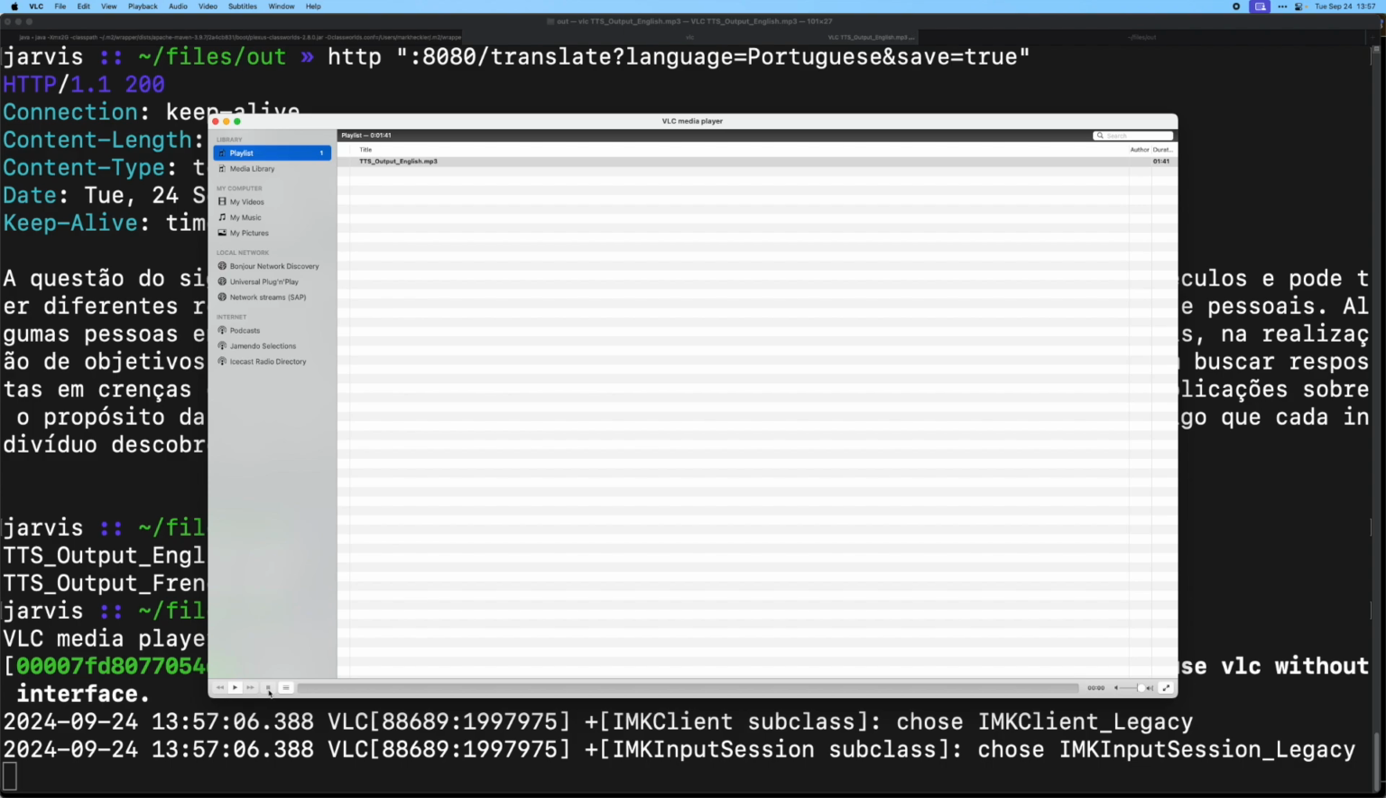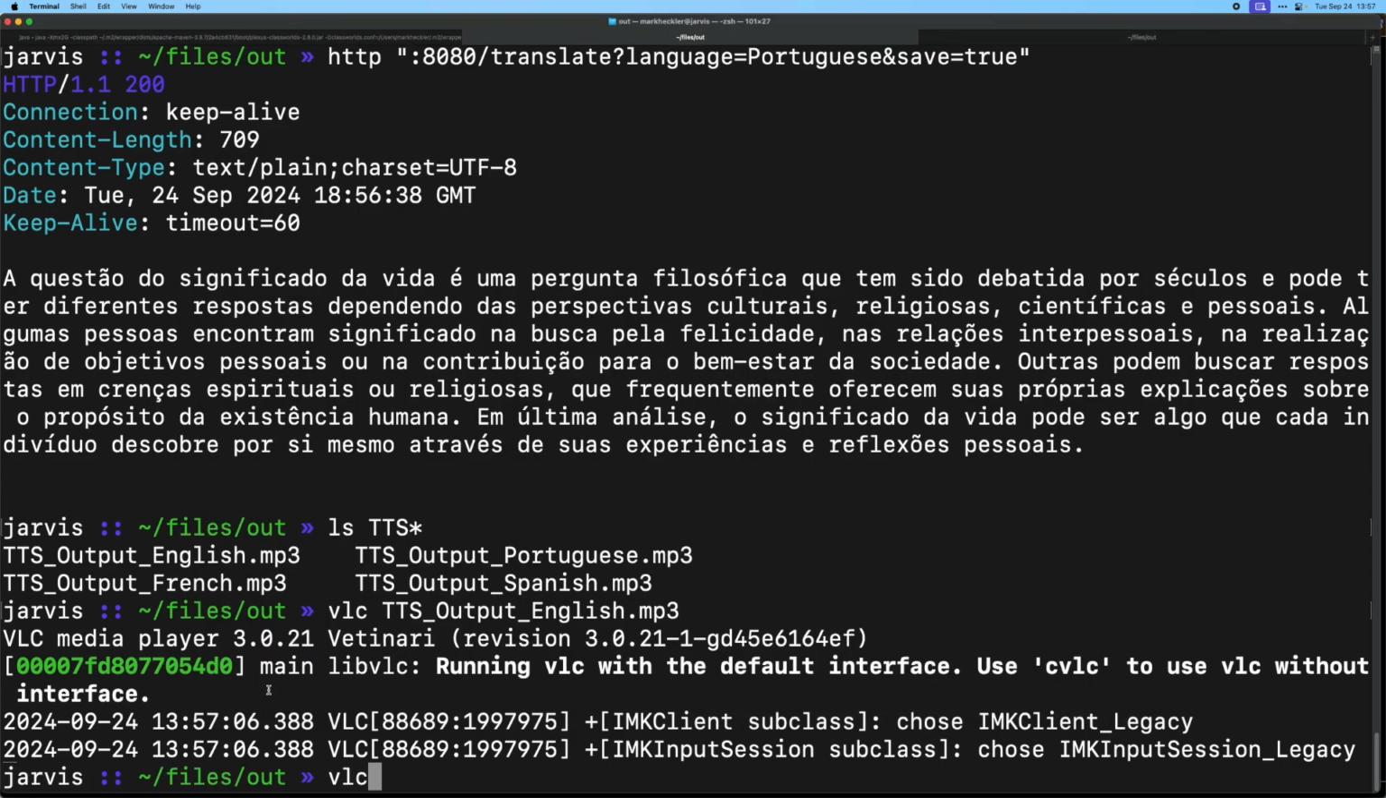Now that's pretty good. I run VLC to run these and pull them up and listen to them, and that comes out pretty well. Now, it may not become apparent in these short examples, but the accents are actually pretty good. They're not perfect, but they're reasonable.